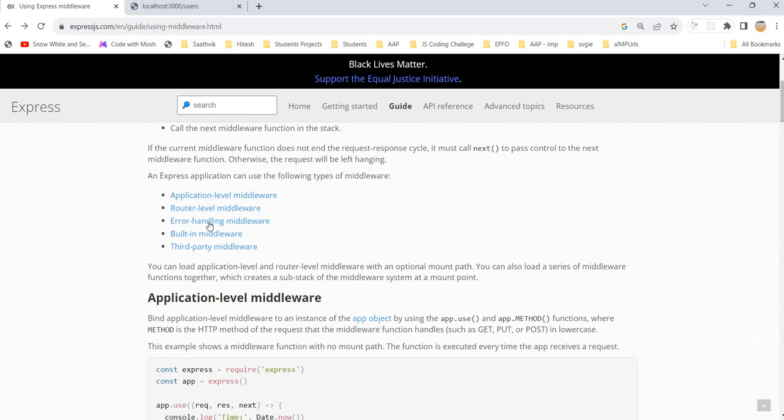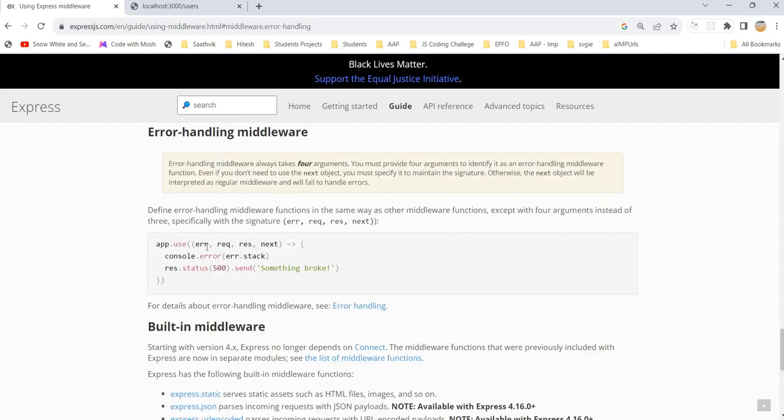For that, we have error handling middleware. It has an extra parameter apart from request, response, and next. What is the advantage of that? We can discuss all these things in the next video because it's already too long.